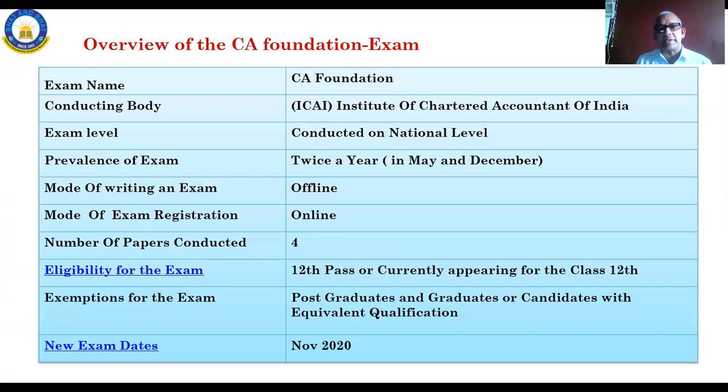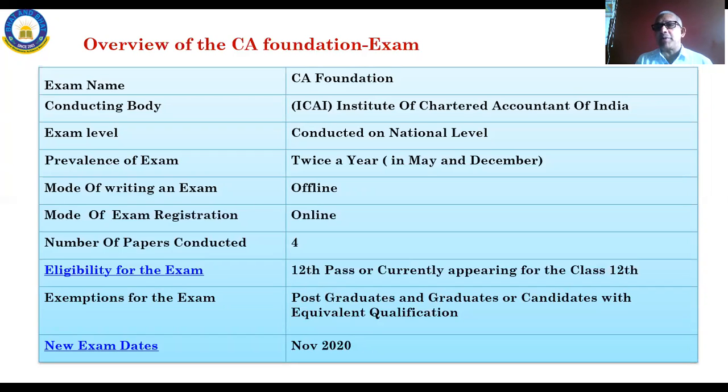As I told you, twice in a year, the ICAI, the body of Chartered Accountancy of India, will conduct the examinations for the CA Foundation. The mode of the examination is offline, not online. You are writing paper pen mode. Registering for the examination is online. You have to go to the website of ICAI, register your name and other details, scan your qualification credentials and upload it.